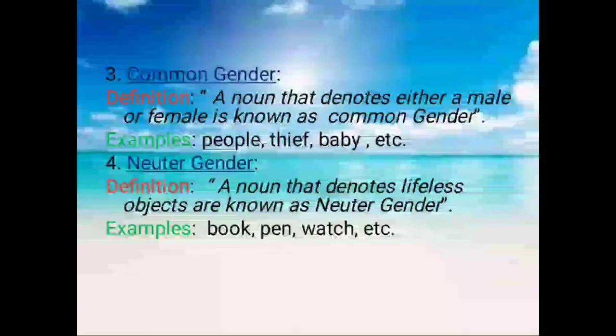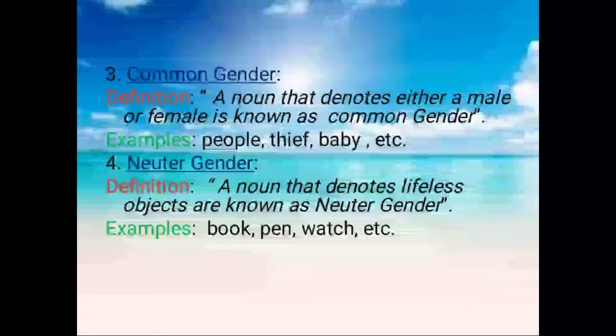And its third type is common gender. A noun that denotes either a male or female is known as common gender. For example, people, thief, baby, etc. Means common gender, it's found everywhere. Now the stealer, robber, that's found everywhere. Same, the people are found everywhere. Baby is found everywhere. In every home there is a baby. So these all come in the category of common gender.